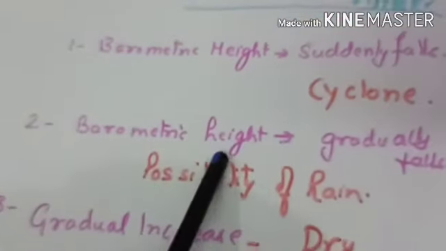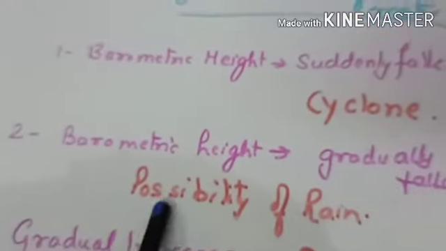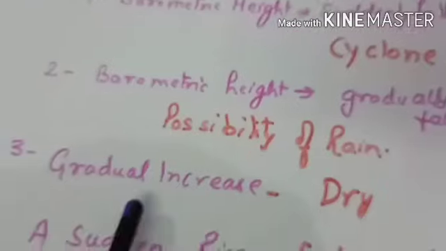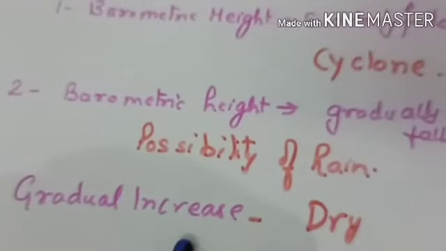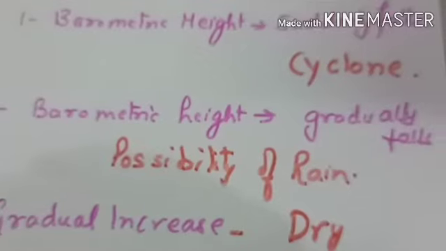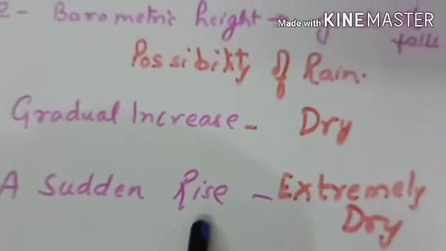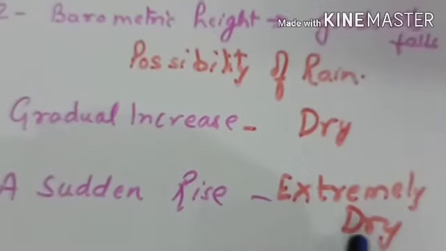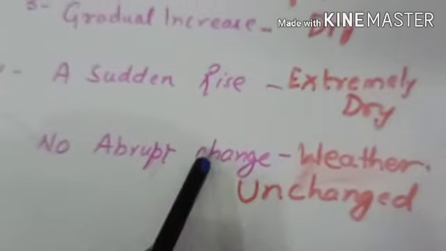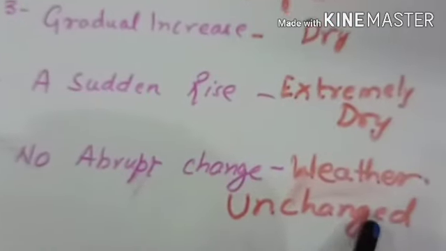Second, if the barometric height gradually falls, then what happens? Possibility of rain. Third, if there is a gradual increase in the barometric height of a barometer, then the weather is dry. If there is a sudden rise in the barometric height, it means extremely dry weather. If no abrupt changes are there in the barometer, then the weather remains unchanged.